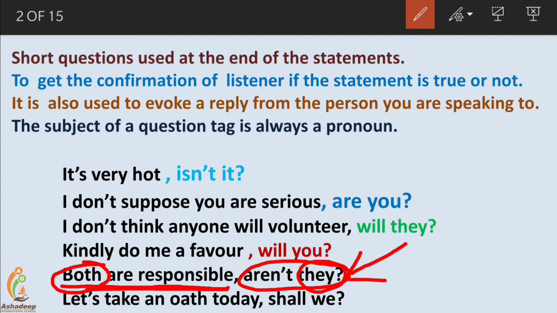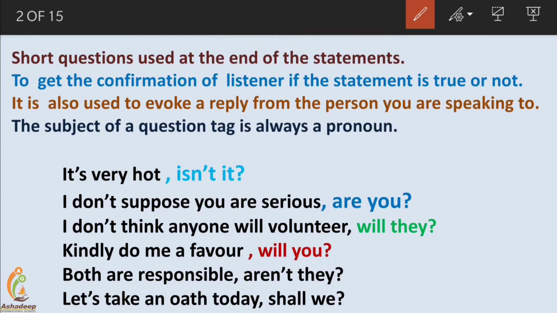Last example: let's take an oath today. Again see, the question tag is added at the end of the sentence. At the end, "shall we" is the question tag, and it is put after a comma, and last comes a question mark. So after discussing all these sentences, we can come to the conclusion that a question tag is added at the end of the sentence.